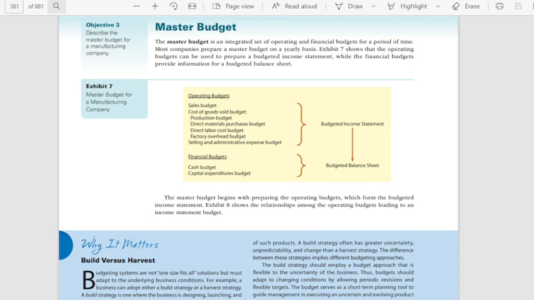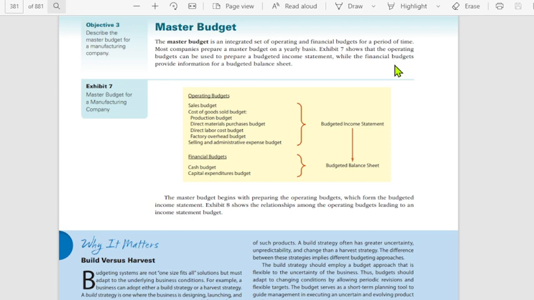Welcome to the third part of the discussion on budgeting. So, we ended on the master budget. So, we will be able to describe the master budget for a manufacturing company. So, what does a master budget mean? This is an integrated set of operating and financial budgets for a period of time.